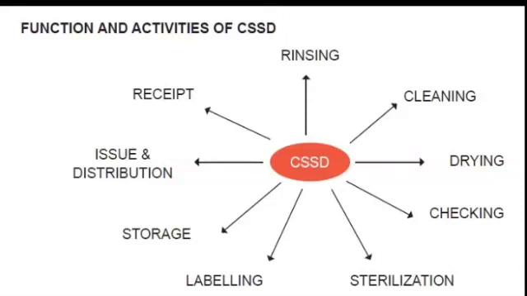If you remember this as a flow, you can remember it, because we do the procedure like this: you rinse the articles, clean them, dry them, check for damage, sterilize according to the type of article, label after sterilization, and store properly. Then you distribute to all the areas and keep a receipt of that as documentation. So these are the functions and activities of CSSD.